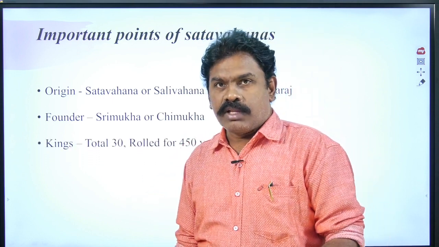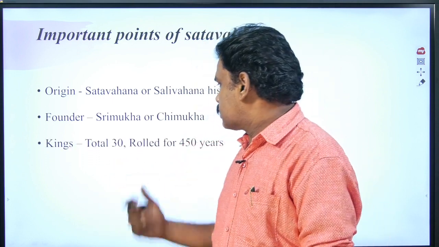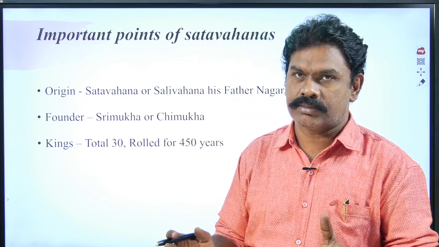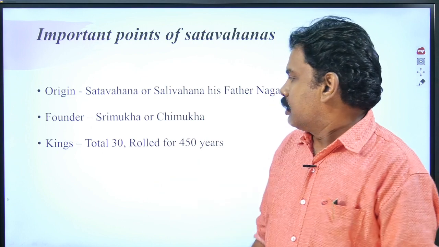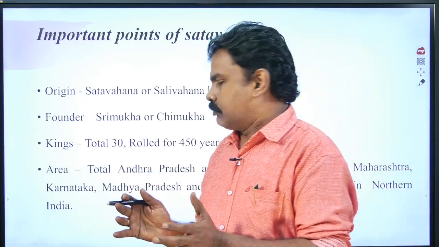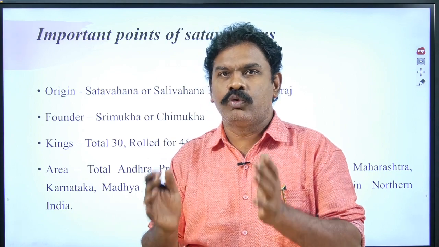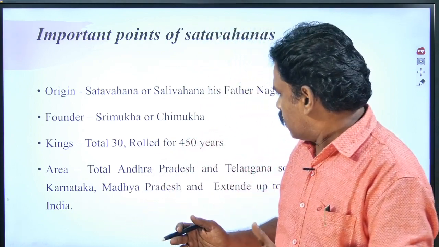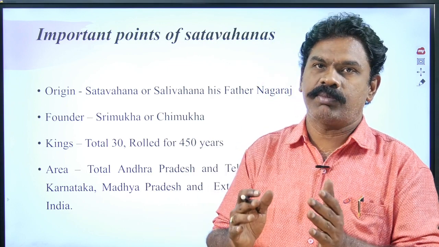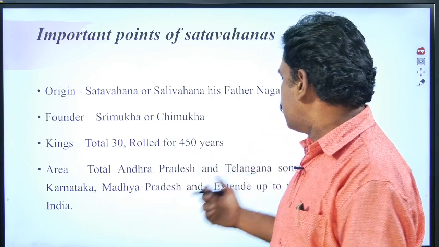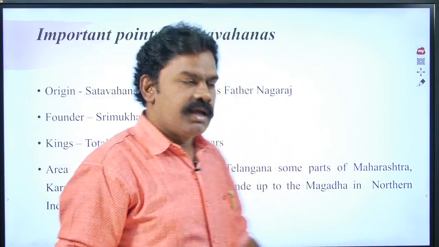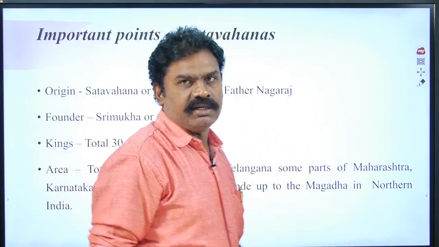Kings of the Satavahanas: nearly 30 kings ruled for a total of 450 years. Next, the area which they ruled and concentrated on: total Andhra Pradesh and total Telangana, some parts of Maharashtra, some parts of Karnataka, Madhya Pradesh, and they also extended up to Magadha in northern India.